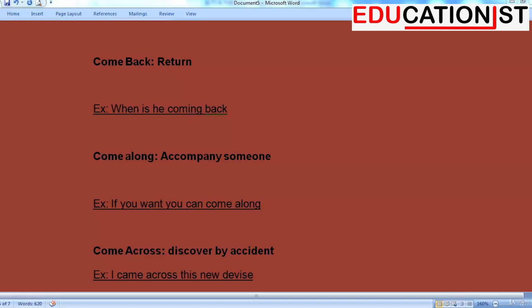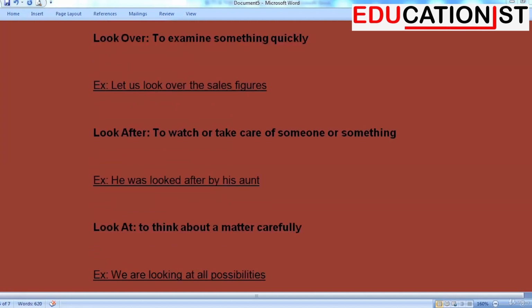Come along. Accompany someone. Example, if you want, you can come along. Come across. Discover by accident. I came across this new device, or I just came across this news. The next phrasal verb we are looking at is look over. That means to examine something quickly. Let us look over the sales figures.